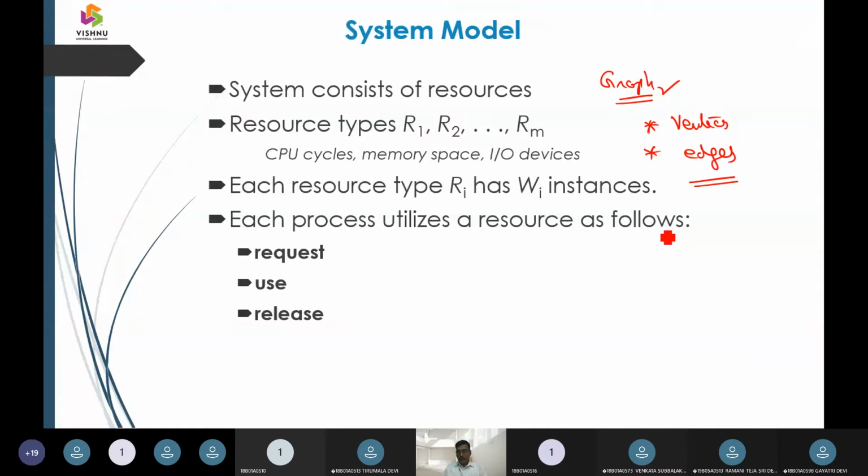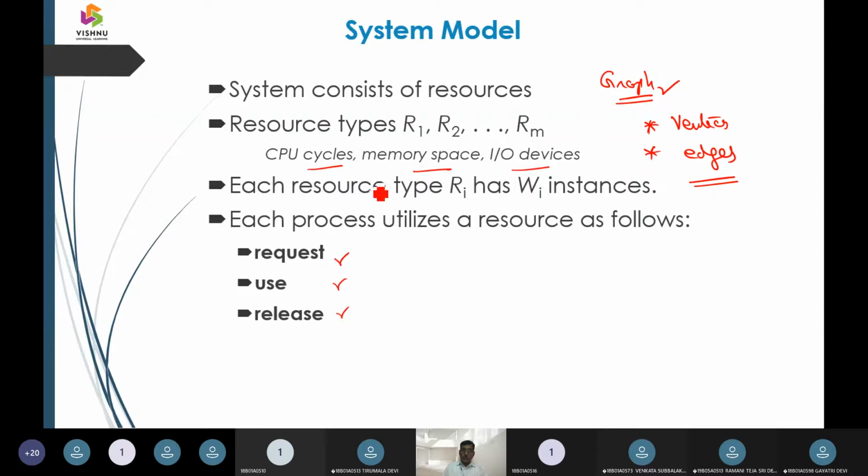A graph data structure is used to show how CPU cycles are given, how memory space is given, and how IO devices are taken up. All these elements are replicated in this, and obviously they can be dealt with by request, use, and release.